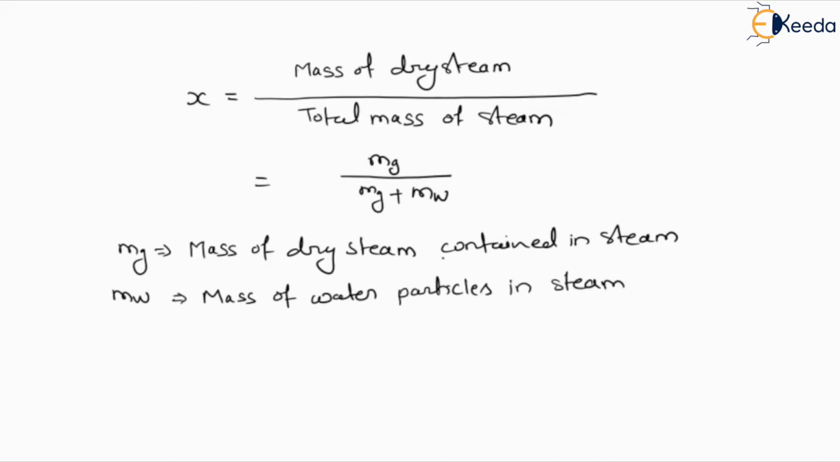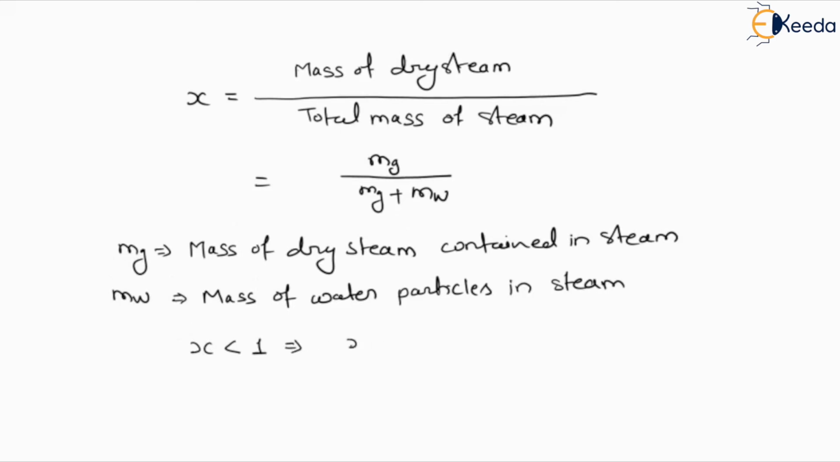Basically, mg is the mass of dry steam contained in the steam, and mw is the mass of water particles in the steam, or it can be considered as the combination of the steam and the particles of water. So that is considered as the wet steam, or the mass of water particles only present in the complete steam. So mg by mg plus mw is defined as the dryness fraction, and this dryness fraction value we consider less than 1. So this X value should be less than 1.